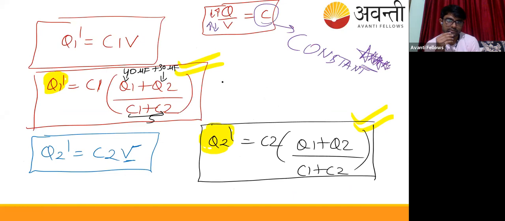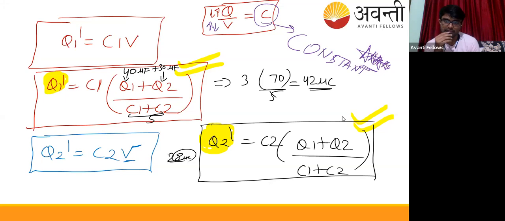So here it will come out to be 210 by 5, which is 42 microcoulomb, and the other will come out to be maybe 28. You can find it out. I don't remember the answer.